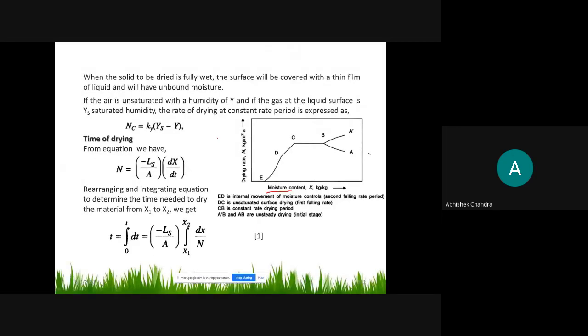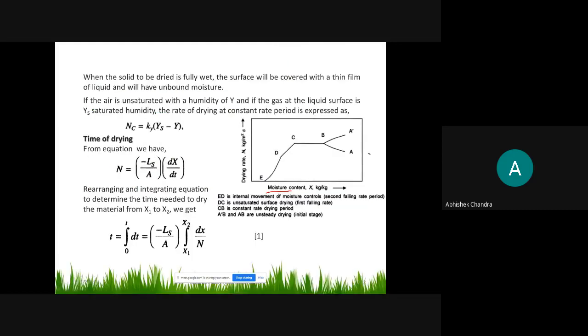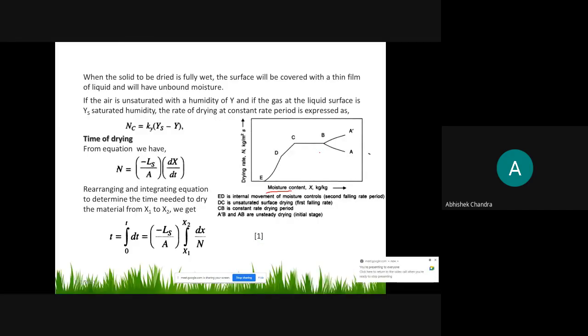The same thing, if you are converting this plot into the drying rate versus X, for example, in reaction engineering we plot the concentration versus time, and through the concentration versus time we get the rate of reaction. Then we again plot the rate of reaction versus concentration, so (-rA) by C. Similarly here, the rate of drying versus moisture content.